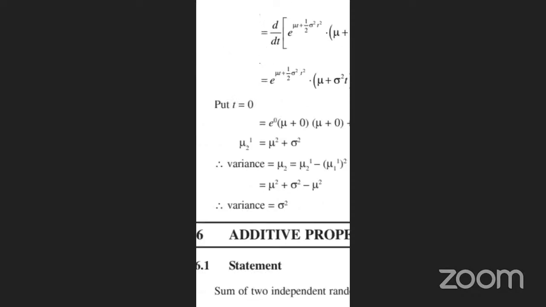That means mean is mu, variance is sigma square. That means how sigma square came, how mu came, and how to find out the moment generating function, we have learned. Clear? Any doubts? No, sir. Clear? Any doubt? Okay. Good.